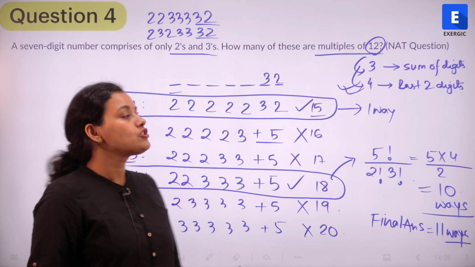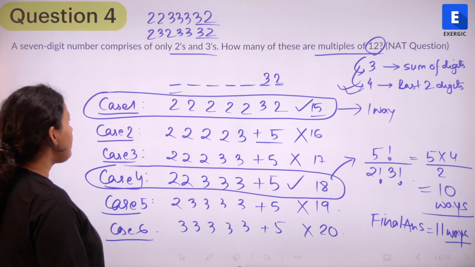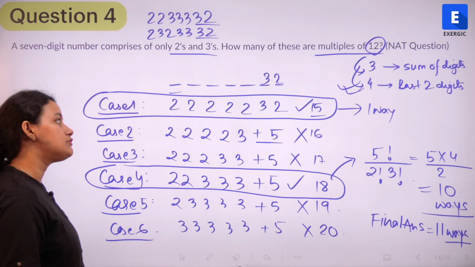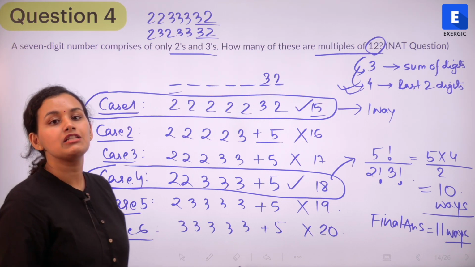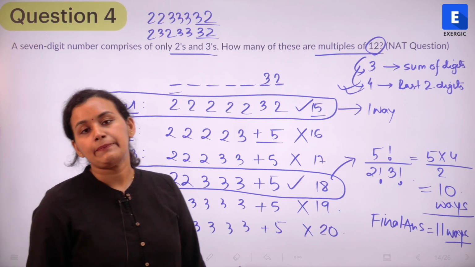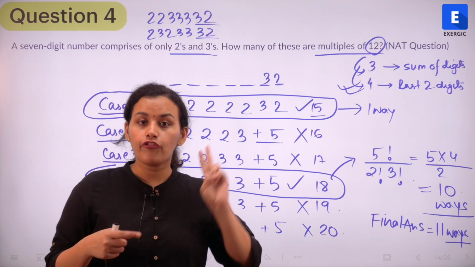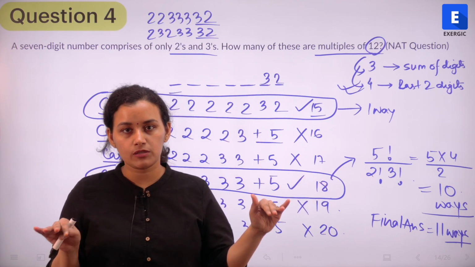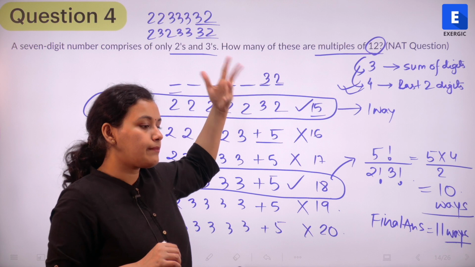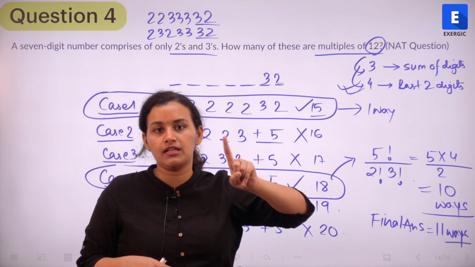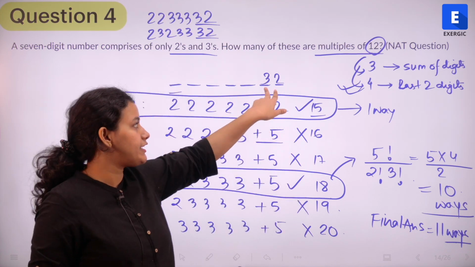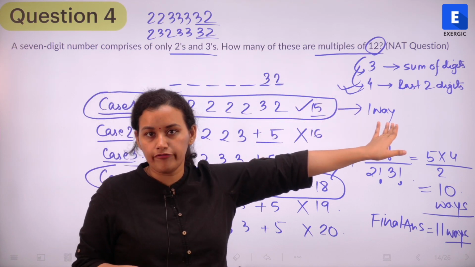Is it clear? So we need to find out a 7-digit number comprising of only 2's and 3's, which are multiples of 12, right? So multiples of 12 means you have to be divisible by both 3 and 4. For 4, the last 2 digits need to be divisible by 4. So out of 2, 3 combinations, only one is possible. That is, the last 2 digits are 3, 2. Only then this number can be divisible by 4, right?